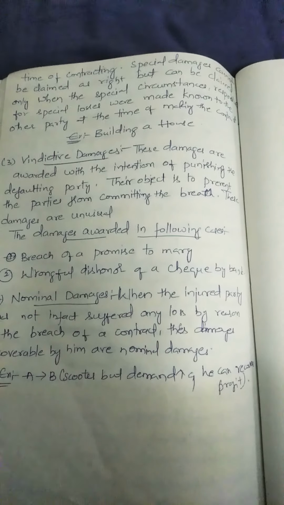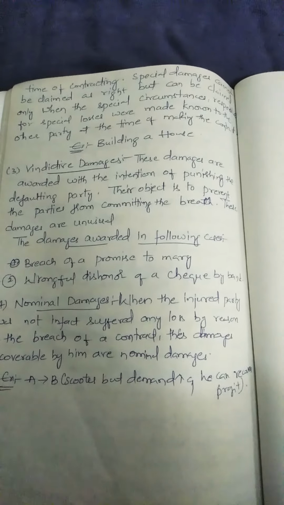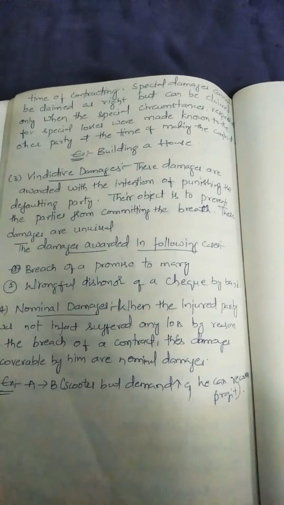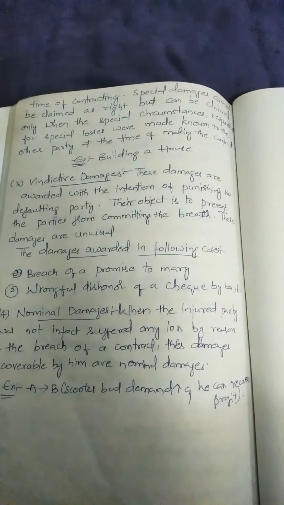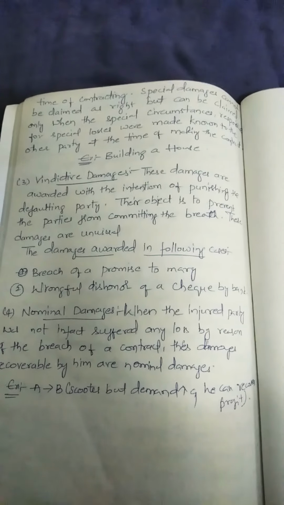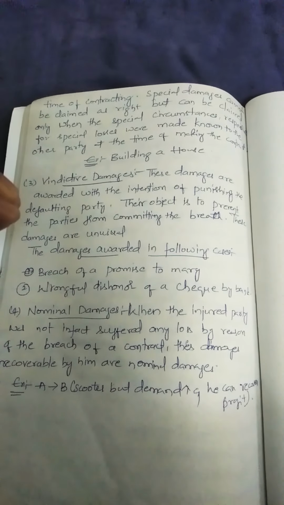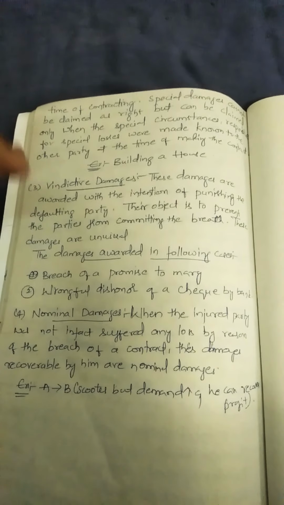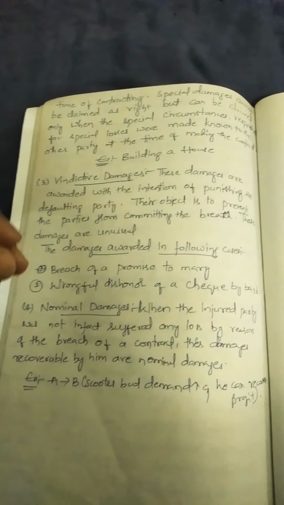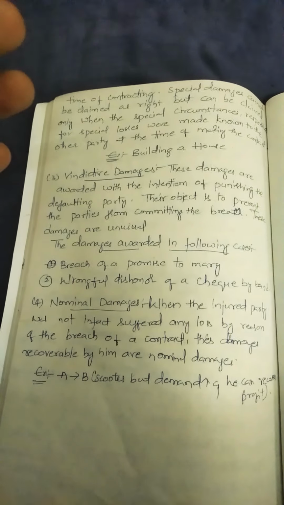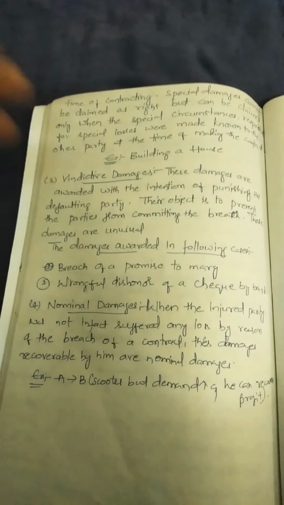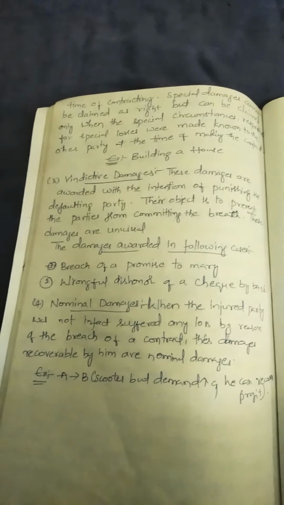And special damages mean that at the time of making the contract, both parties know what they are entering into and what special cases prevail in the contract; those special cases are known to both the parties. But if these special conditions are not fulfilled by the parties, then the special losses will occur. If special loss occurs, then the special damages are given to the injured or aggrieved party.